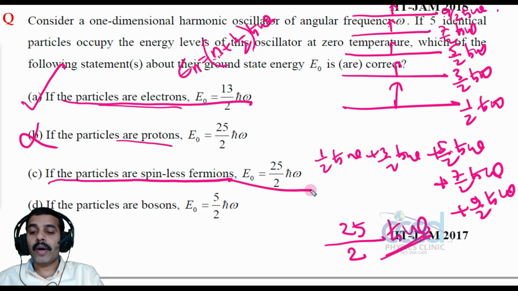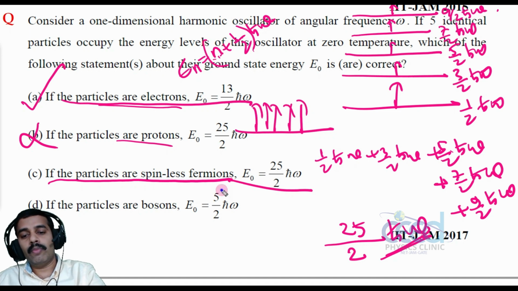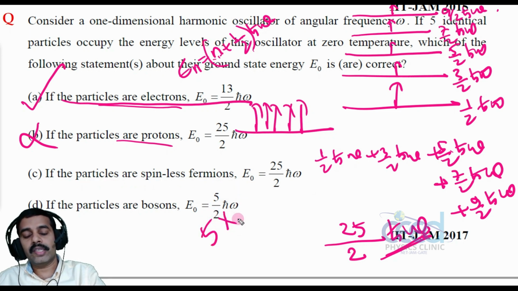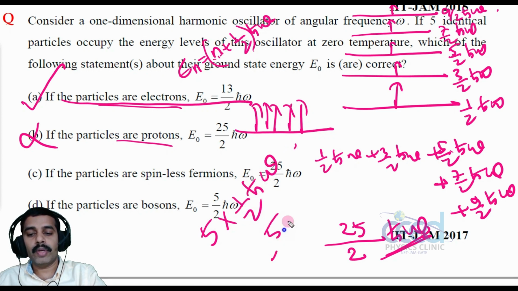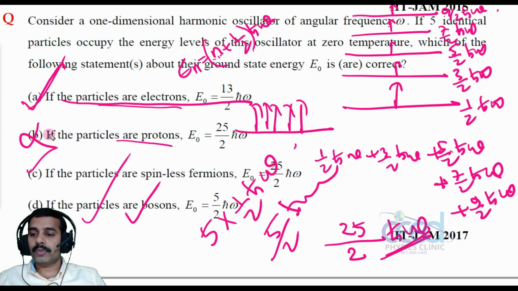Alright. If the particles are bosons, according to Bose-Einstein statistics, there is no restriction on the number of particles, right? You can accommodate all 5 particles in the first energy state. So 5 into the first energy state energy, that is 1 by 2 h cross omega, so 5 by 2 h cross omega. So this also is correct, right? So options A, C, D are all correct, and option B is incorrect, right?